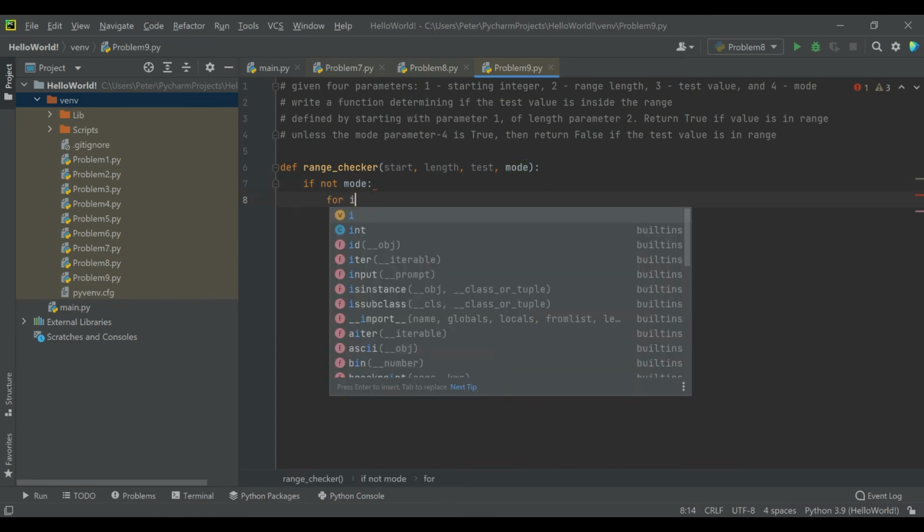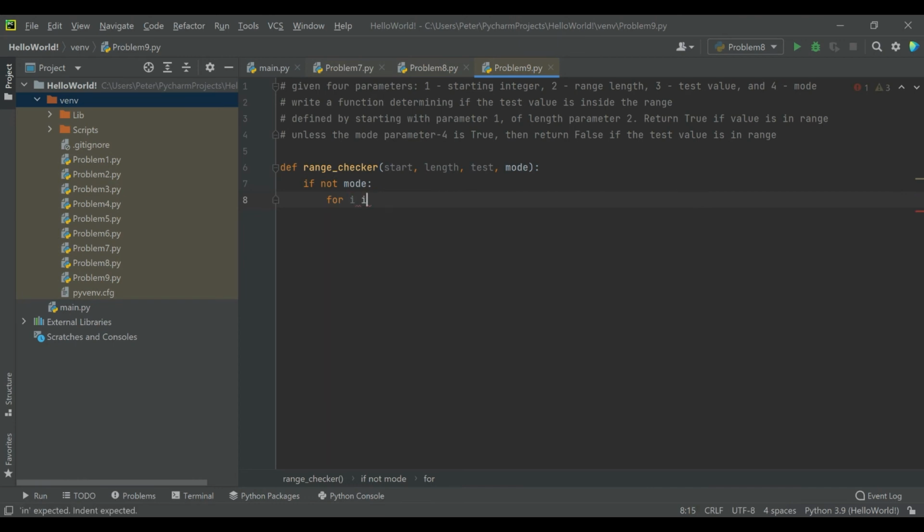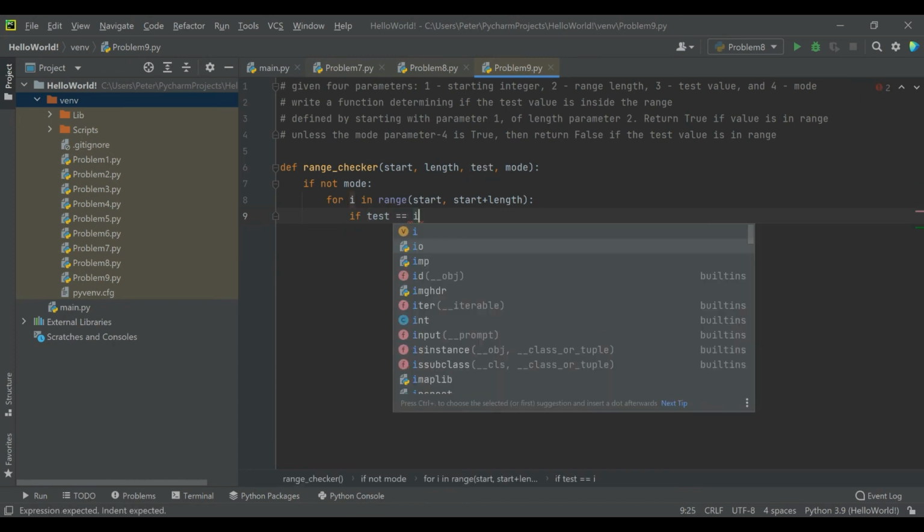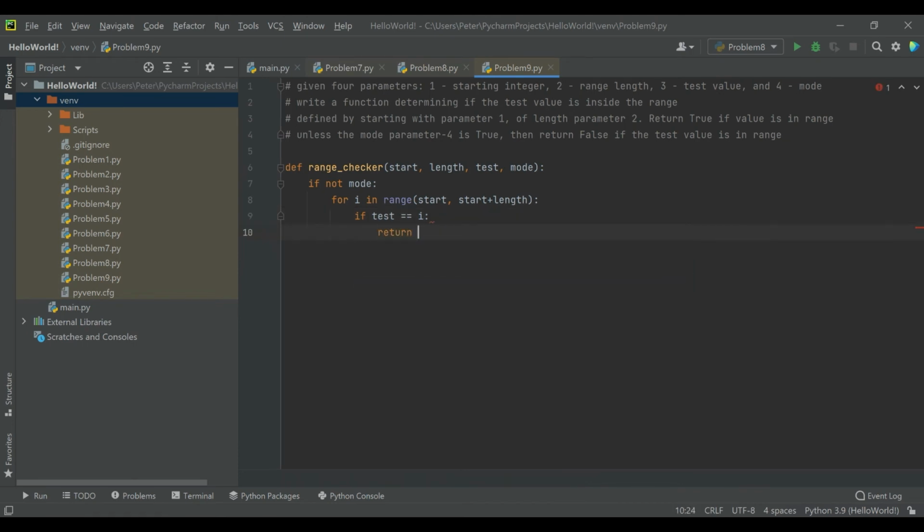the range. We'll use a for loop and say for I in range, starting from start and going to start plus length, right? So we're saying the range of values to check starts at a starting point and goes until start plus the length. And then we'll say for that range, if the test variable is equal to I, our counter variable, then return true. And then otherwise, outside of the for loop, we are going to return false.